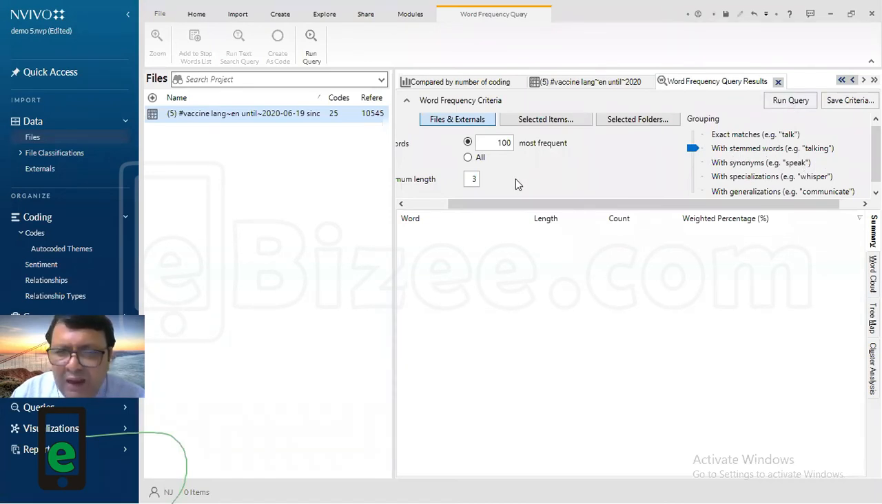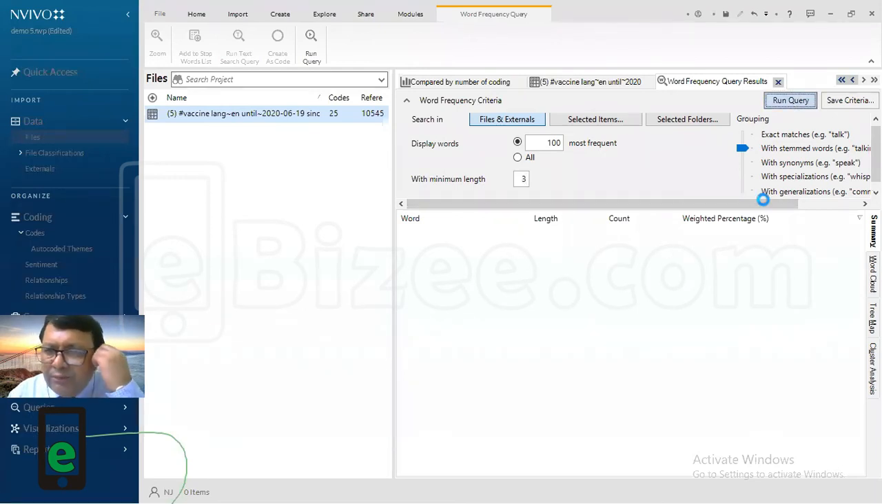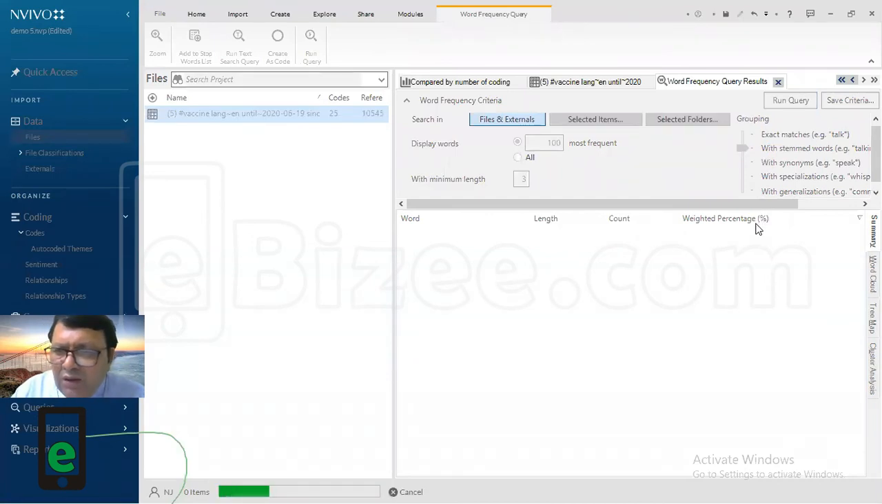And then we can have the maximum length of the word. It can be 3, which you want to know. Maybe it can be 4 also. You can put 4 also, right? Or you can have 5, whatever you want. So let's go back to 3 only, and we run a query. When we press the query, you will see